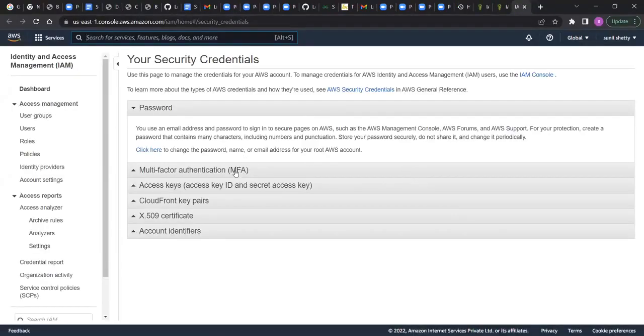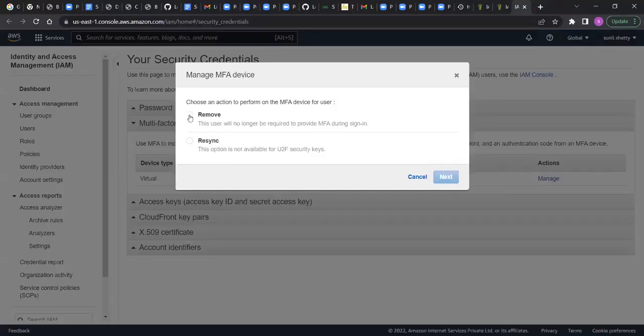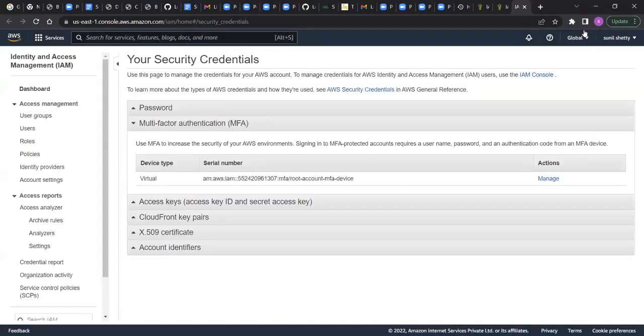Now here, do you have the MFA option? Yes, sir. Can you click on Manage? You can remove that or not? You don't need to remove it, you can keep that security. If you want, you can remove that. Good. Guys, all of you able to set up MFA for your root accounts? Yes, sir. Very good.